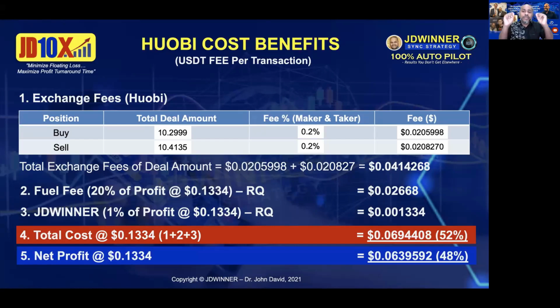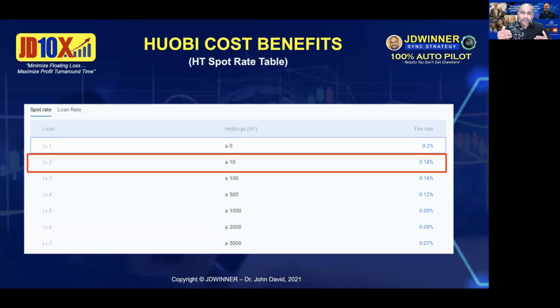Now let's look into if you are using the native Huobi token to pay the fees. Remember, in Binance you use BNB. In Huobi you can use HT. If you use HT, there is a table there. Huobi is a little bit different from Binance, because they have this table where they show you based on your HT holding. If you have more than 10, can you see that? Then your fees can reduce to 0.18%. So the more HT you have, the lower your fees will be. That is important.